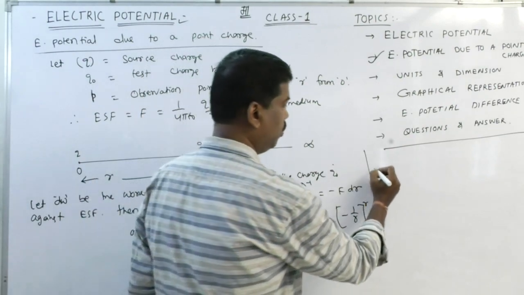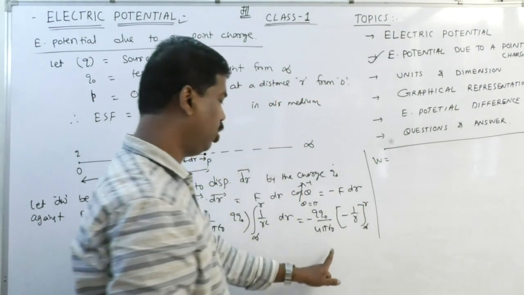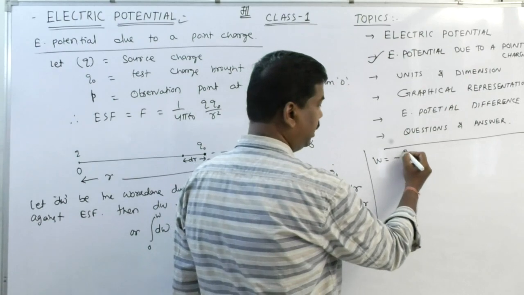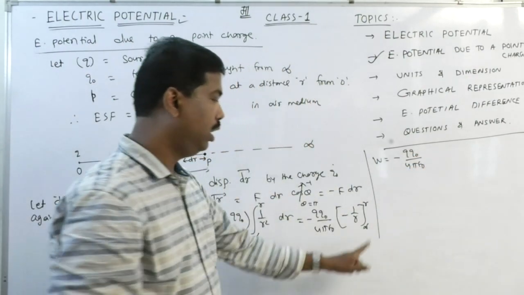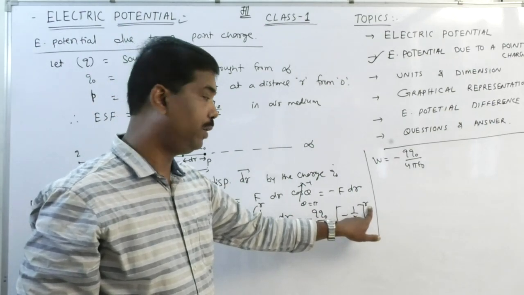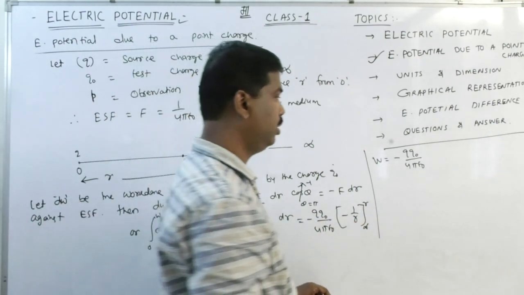It means work is found to be minus Q Q0 by 4 pi epsilon 0, with upper limit R and lower limit infinity.